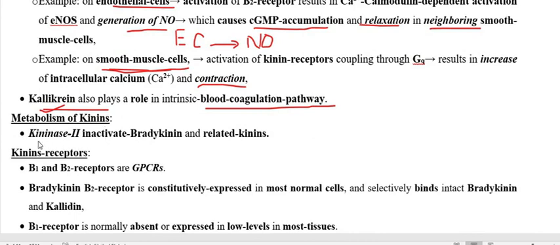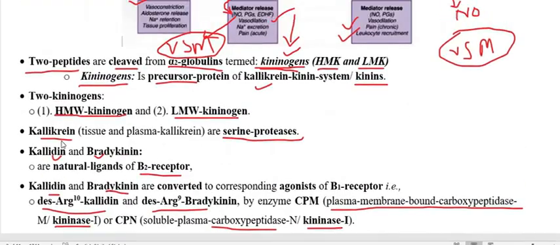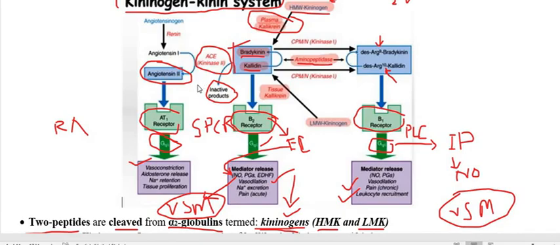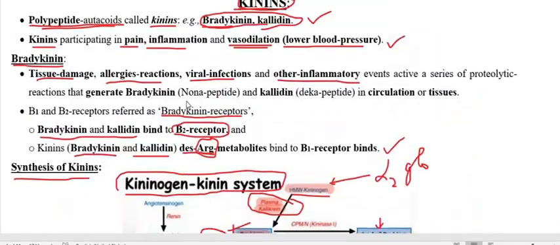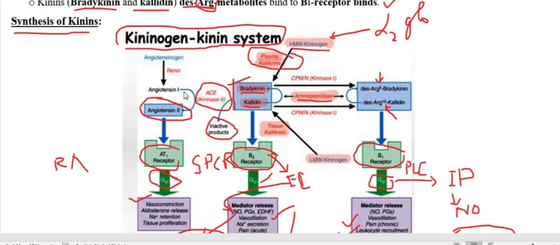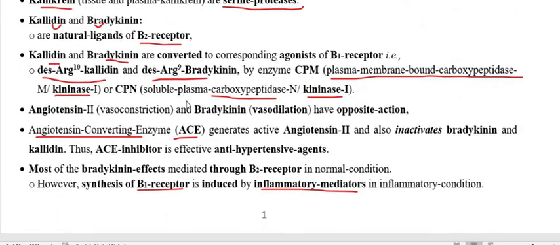The metabolites of the kinins get converted in the presence of kininase 2, giving the inactive product of bradykinin and kallidin, and this kininase 2 is also called angiotensin converting enzyme. The other role of angiotensin converting enzyme is that it converts angiotensin 1 to angiotensin 2.